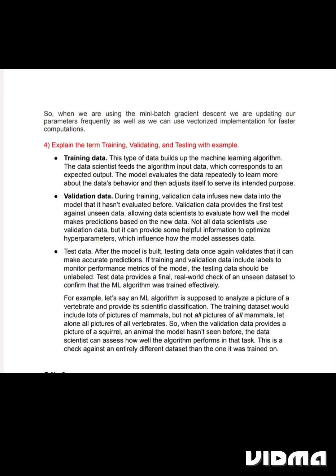For example, let's say a machine learning algorithm is supposed to analyze a picture of a vertebrate and provide its scientific classification. The training dataset would include lots of pictures of mammals, but not all pictures of all mammals, let alone all pictures of all vertebrates. So, when the validation data provides a picture of a squirrel, an animal the model hasn't seen before, the data scientist can assess how well the algorithm performs in that task. This is a check against an entirely different dataset than the one it was trained on.